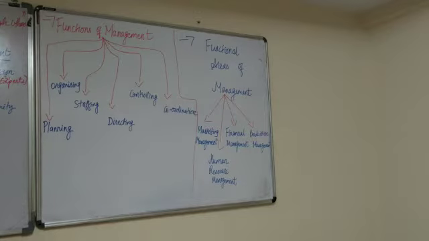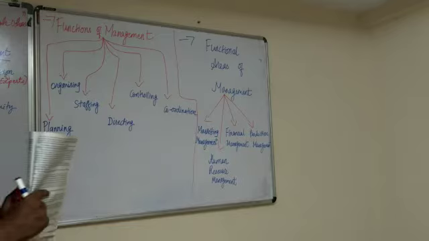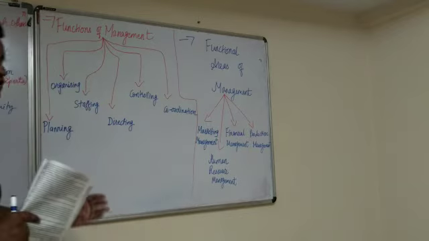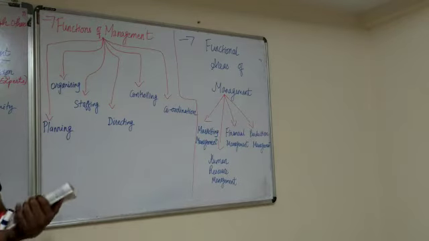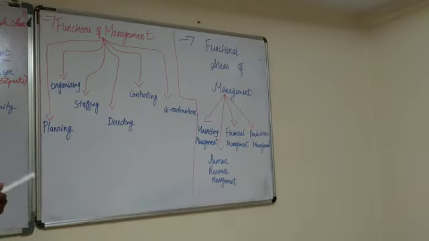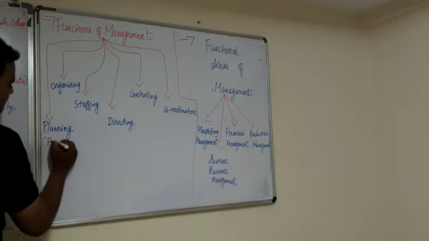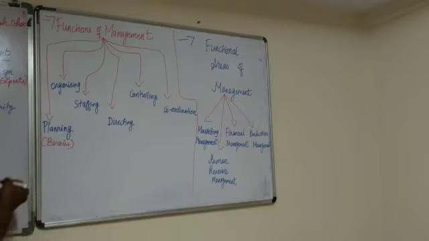Now, planning. If you are going to have the functions, you are going to plan out first. Planning is the brain. We can say it is the brain of the business, so planning is required for it. Without planning, nothing can be done.